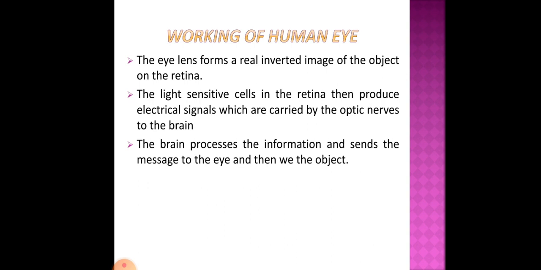So what does the brain do? The brain collects the information through the optic nerves, and it sends a message to our eye, and only then do we see the object. Clear? Now, power of accommodation.